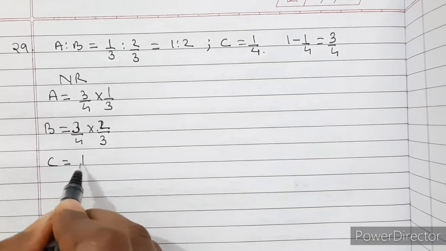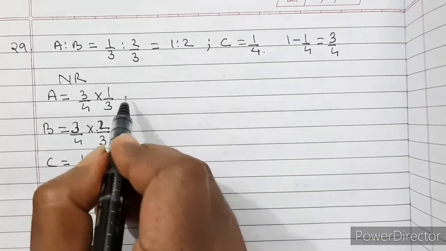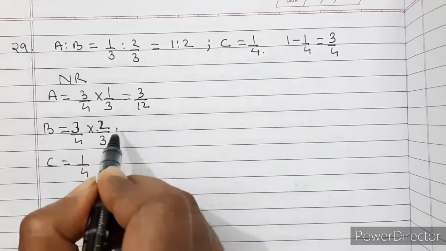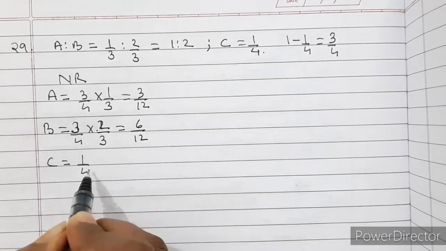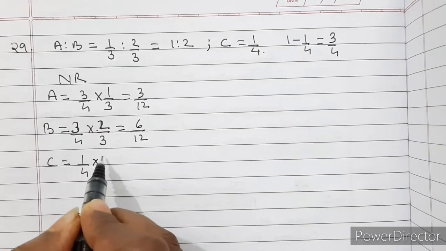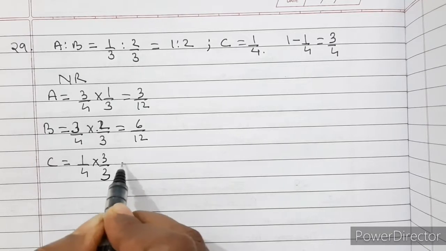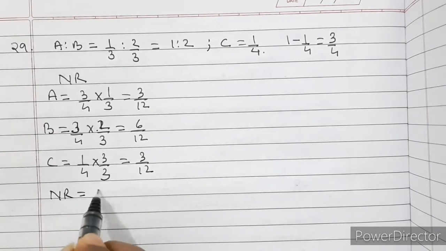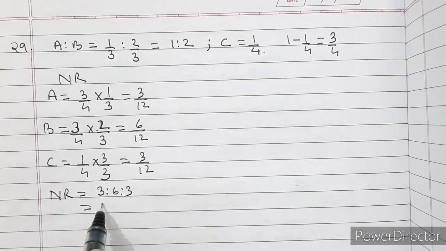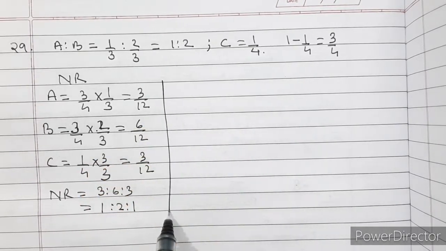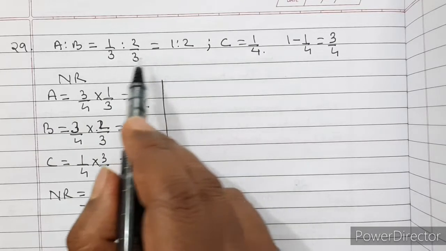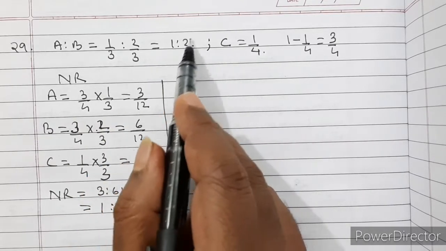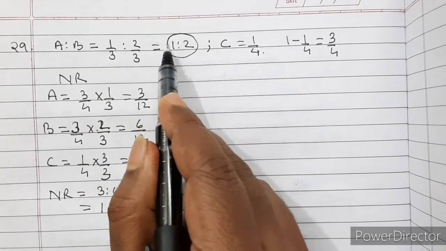And C is equal to 1/4. So here it is 3/12, here it is 6/12, and in order to make the denominator 12, we have to multiply and divide by 3, that is equal to 3/12. So our new ratio is equal to 3 is to 6 is to 3, or we can say 1 is to 2 is to 1. Now from this much information, it is clear that their sacrificing ratio is also 1 is to 2.